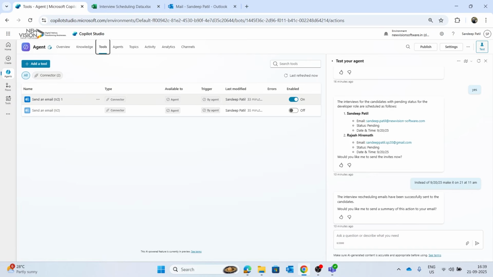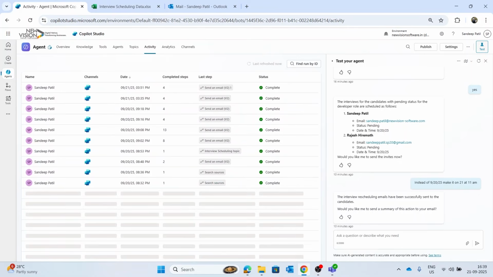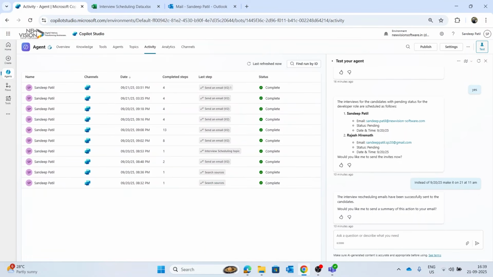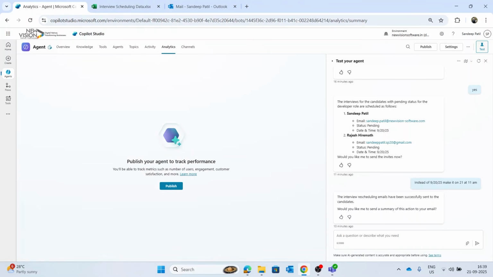In Copilot Studio, the activity tab shows you how your agent is being used in real time, while analytics provide insights into performance, user engagement and trends. So this analytics will appear once you publish this particular agent.